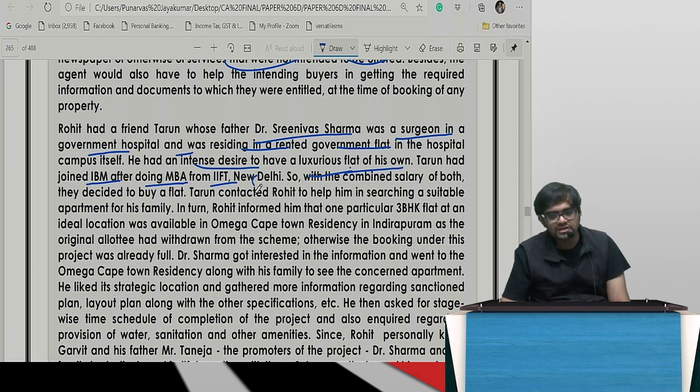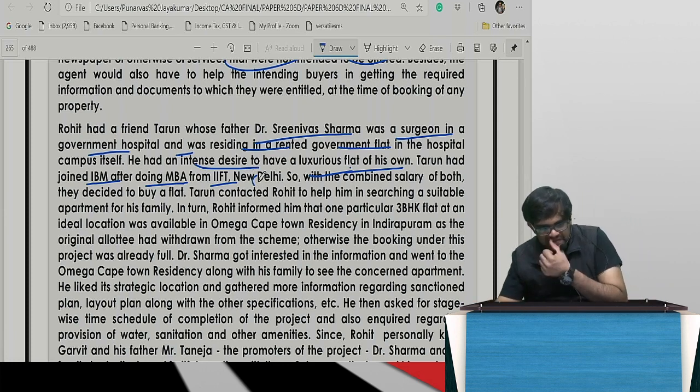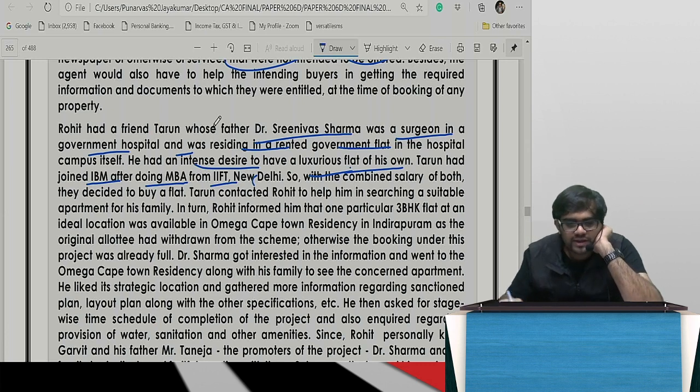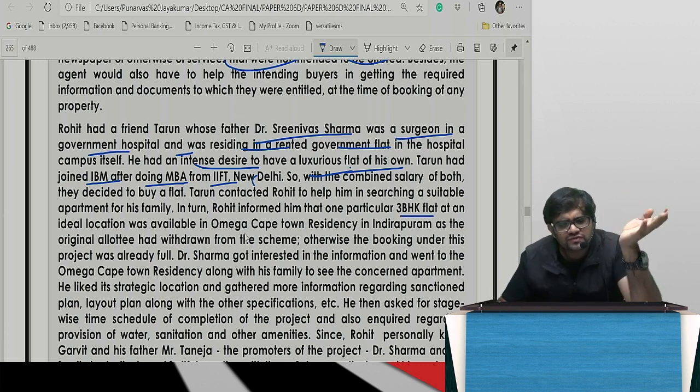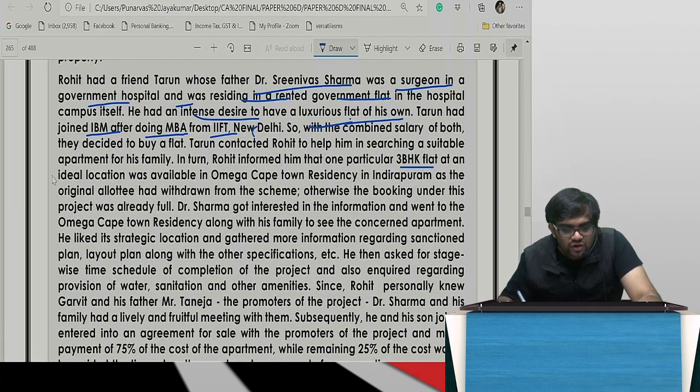So the combined salary of both, father and son. They decided to buy an apartment. Rohit informed that one particular 3 BHK was available. So basically, Rohit's friend Tarun and his father Srinivas Sharma came to Rohit and they wanted to buy a flat. So that's the thing, that it was available, and as the original allottee had withdrawn from the scheme, this is a transfer of property. Otherwise, the booking was already full.